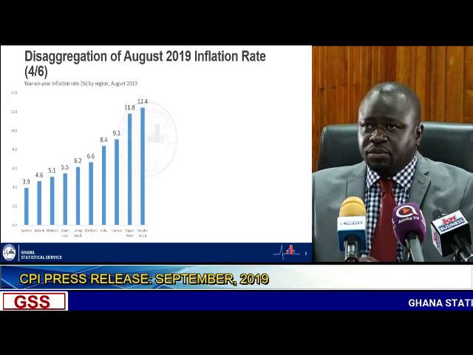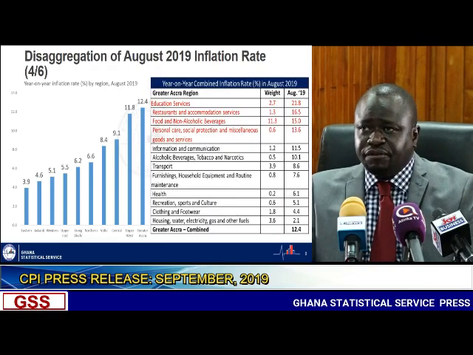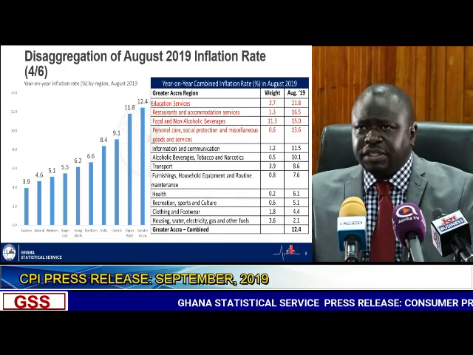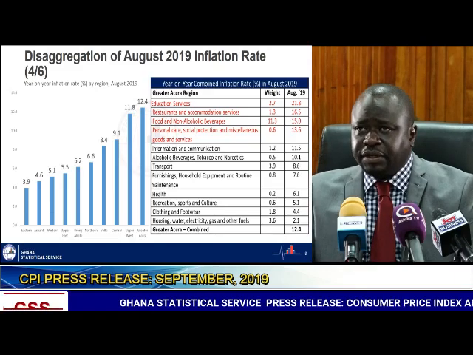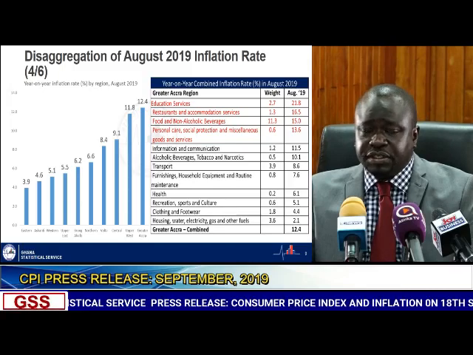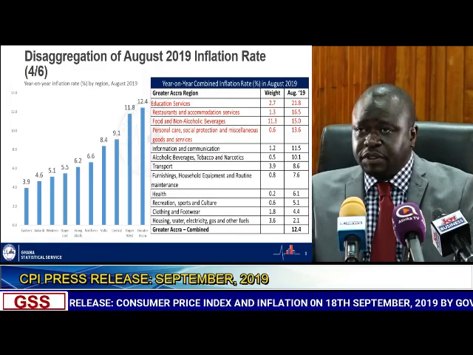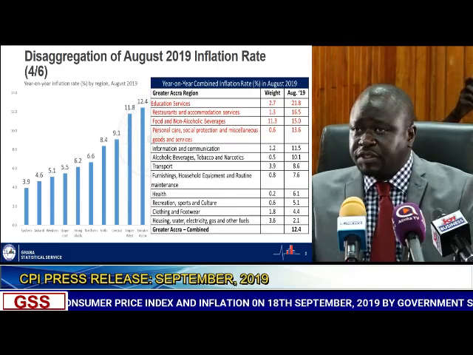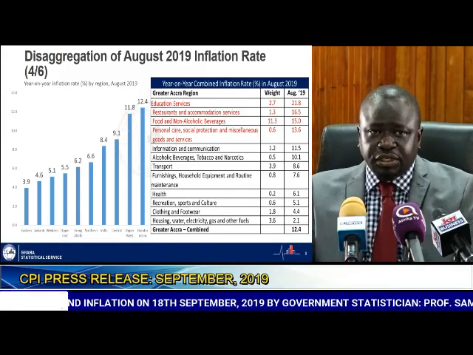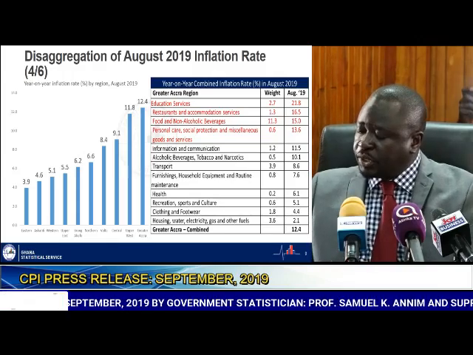If you further disaggregate within Greater Accra to find out the specific items that are driving inflation in Greater Accra, we have identified 4 items that record inflation rates greater than the average for Greater Accra. Education services 21.8%, restaurant and accommodation services 16.5%, food and non-alcoholic beverages 15.0%, and personal care, social protection, and miscellaneous goods and services recording 13.6%. So these four items are recording more than the 12.4 that is being recorded in the Greater Accra region.